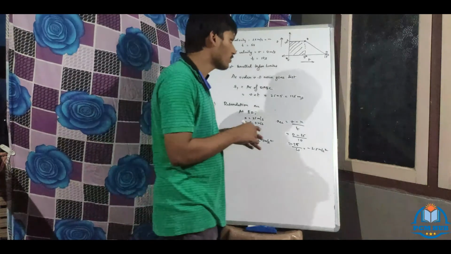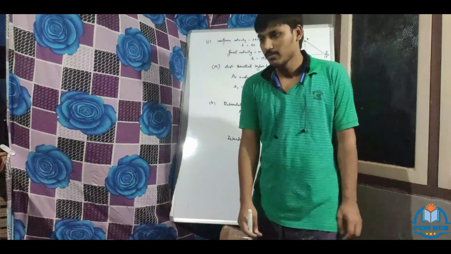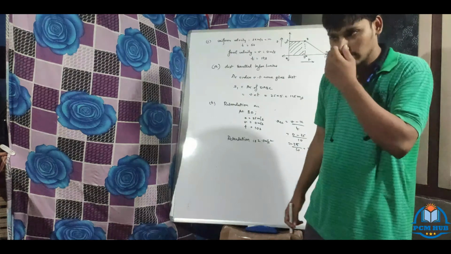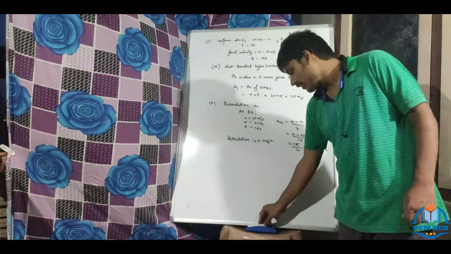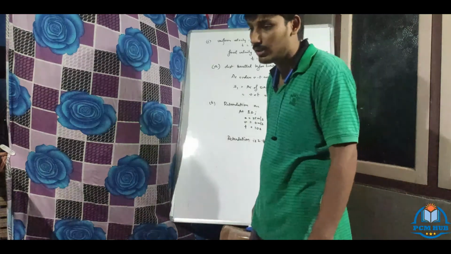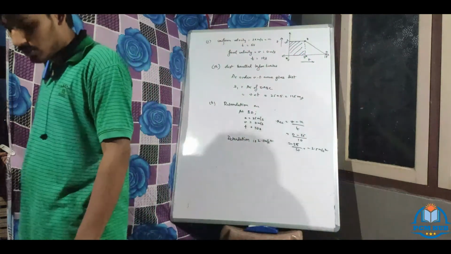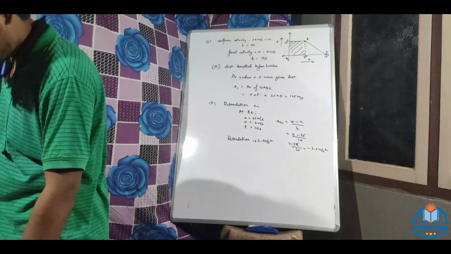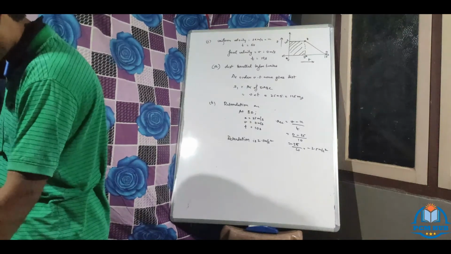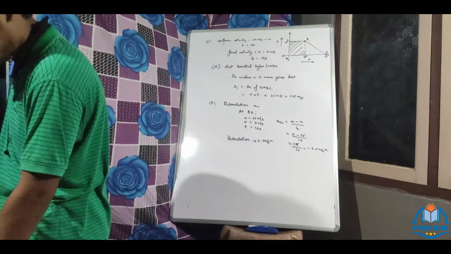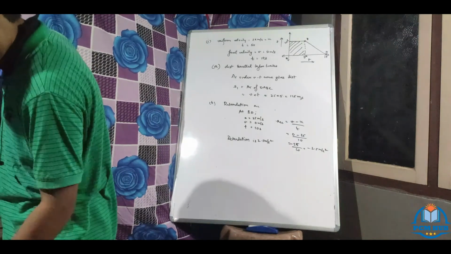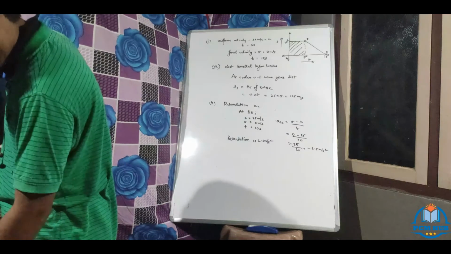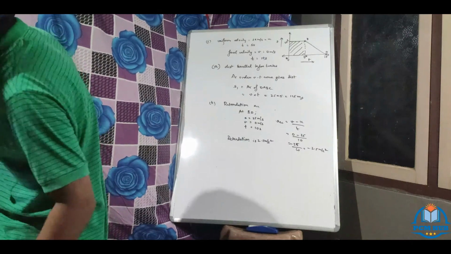Remaining problems you do. Tomorrow when we start the class, you need to finish this exercise so that we will do the next one. Do it, and then tomorrow when you come to class, we will be doing this exercise.